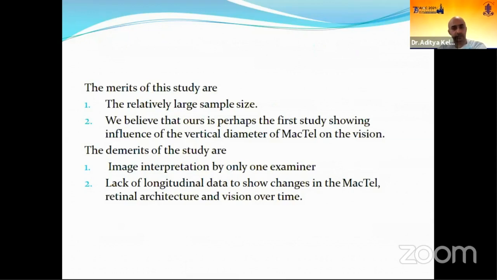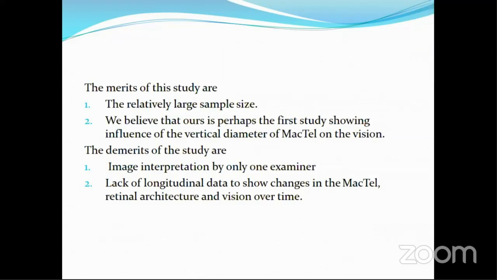So the merits of the study are relatively larger sample size, and we also believe that this is the first study showing influence of vertical diameter of macular telangiectasia associated with poor vision. The demerits are that this is interpreted by only one observer and lack of longitudinal data.